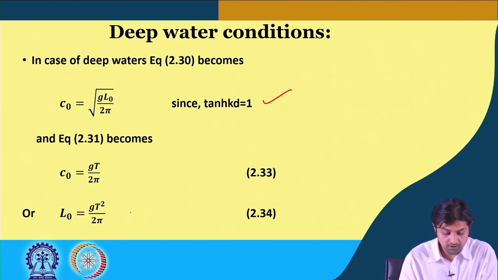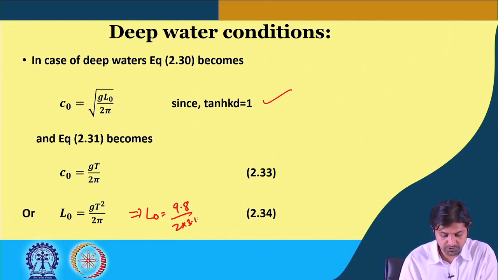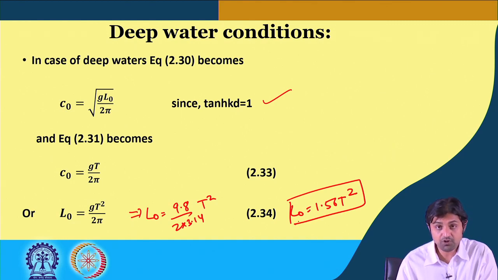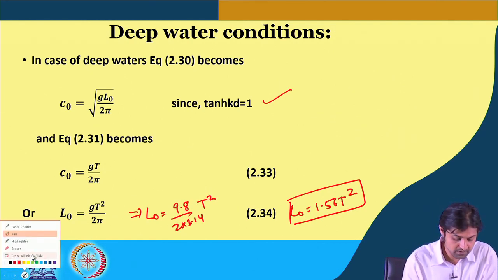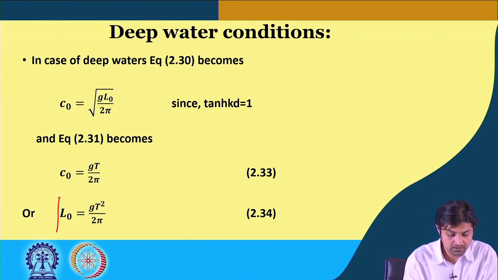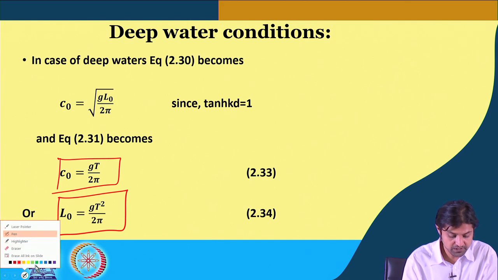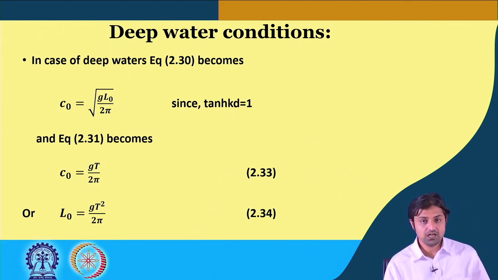Or we can also write L naught is g by 2 pi, which is 9.8 divided by 2 into 3.14, into T squared, or L naught can be written as 1.56 T squared. So in deep water, if we know the time period of the wave, wavelength can be simply derived as 1.56 times T squared. A very important result. Also the wave speed C naught is gT by 2 pi, which is 1.56 into T. You see how we have applied the findings to the case of deep water.